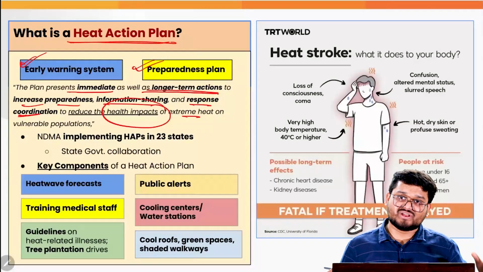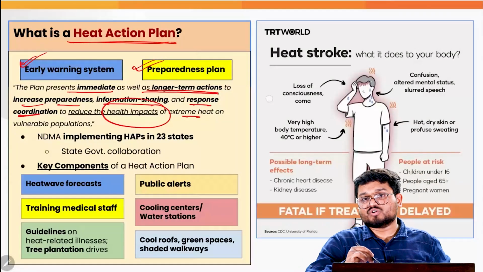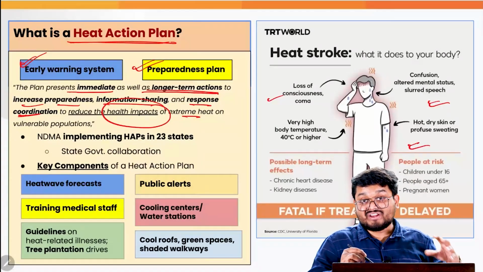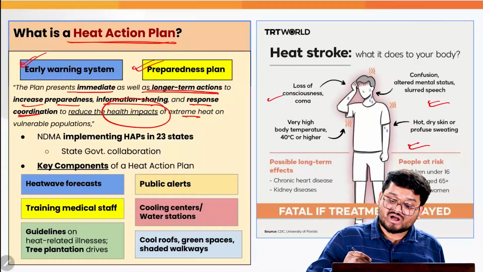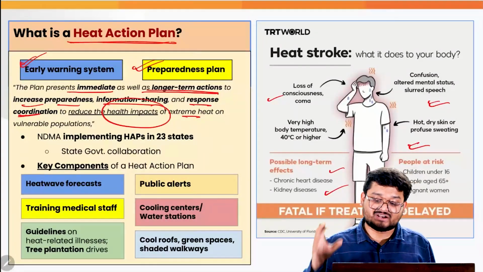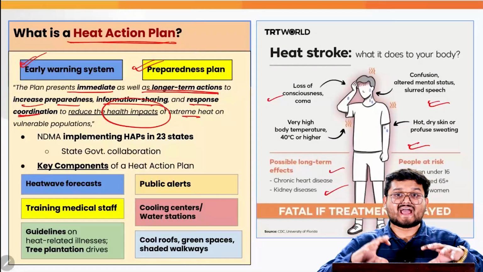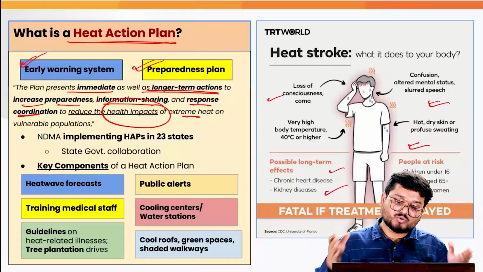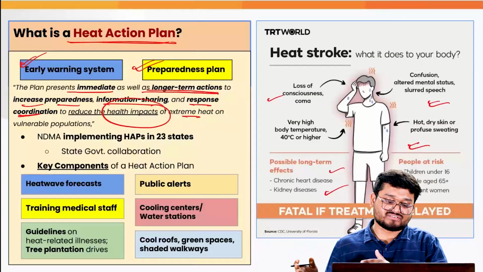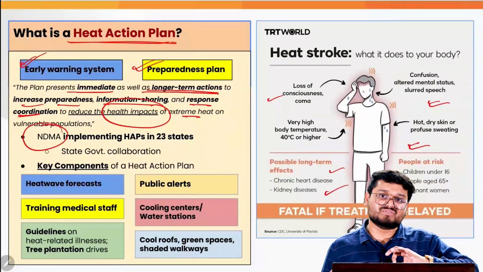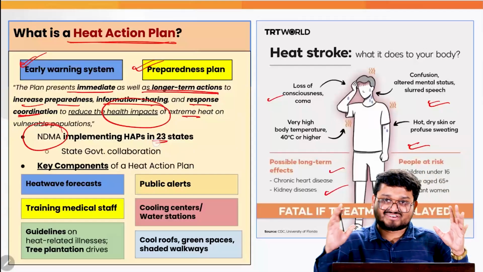We know that heat waves cause a loss of consciousness, also confusion and dry skin, and very high temperature sometimes leads to heart disease, kidney diseases, and is particularly harmful for children and pregnant women. That is why this heat action plan is trying to have a comprehensive plan to mitigate the heat related events. And that is why we understand that NDMA is implementing the heat wave action plan in around 23 states in the country.